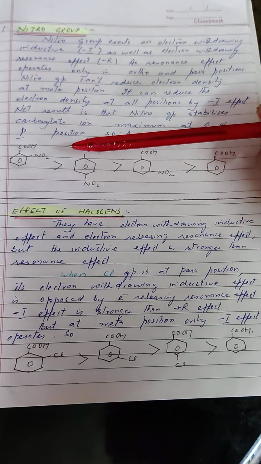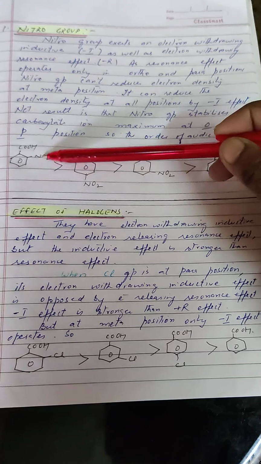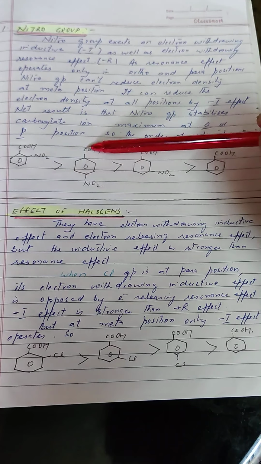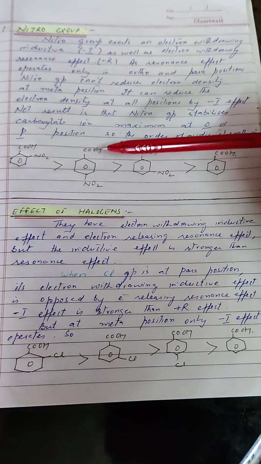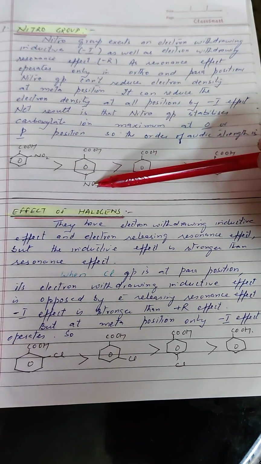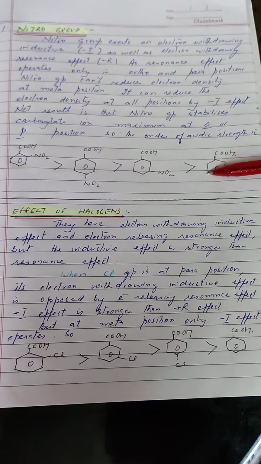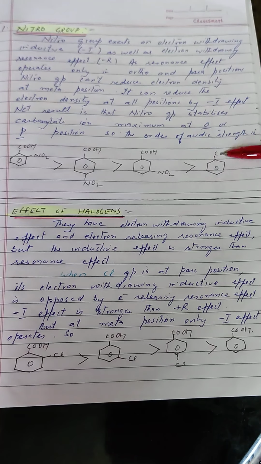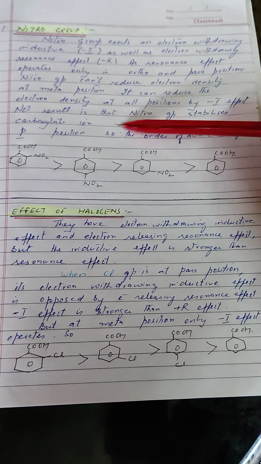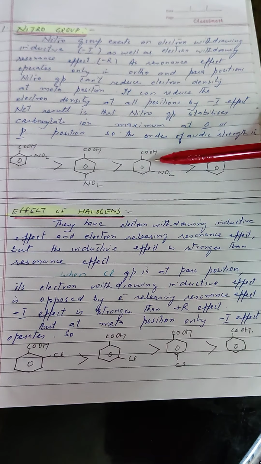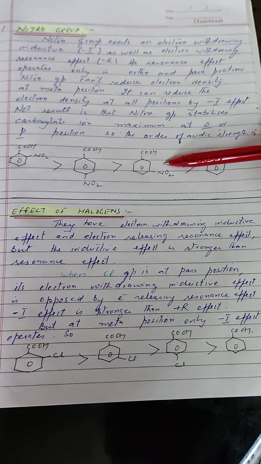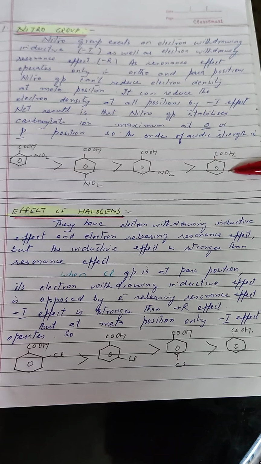So we can say that ortho nitro benzoic acid has maximum acidity, more than para nitro benzoic acid, which has more acidity than meta nitro benzoic acid, which in turn is more acidic than benzoic acid, because at least all these nitro substituted acids have an electron withdrawing group. Therefore they will stabilize the carboxylate ion more than benzoic acid.